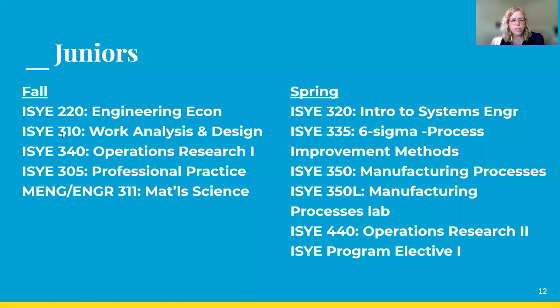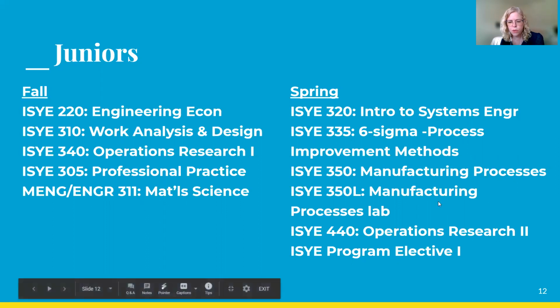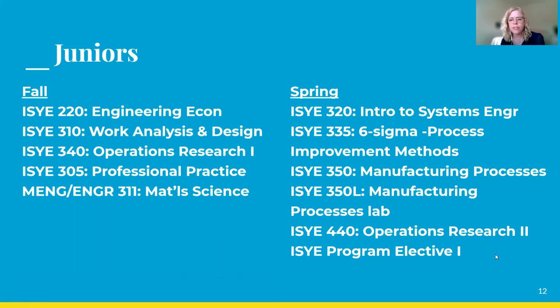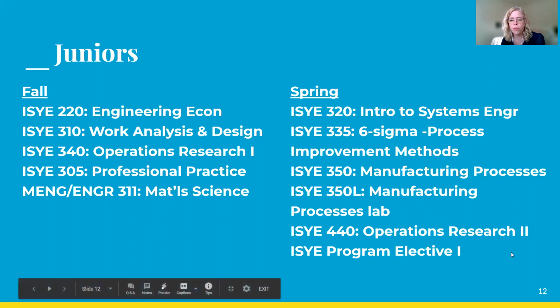Junior level courses is very strict. There's no wiggle room here. ISYU 220, 310, 340, 305, and then material science. This gets you ready for the spring program. Once you enter the junior year, it's very hard to drop a class. You really want to stay on task so that you can complete the program.